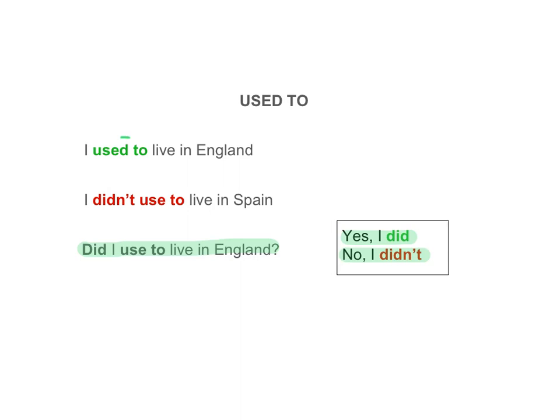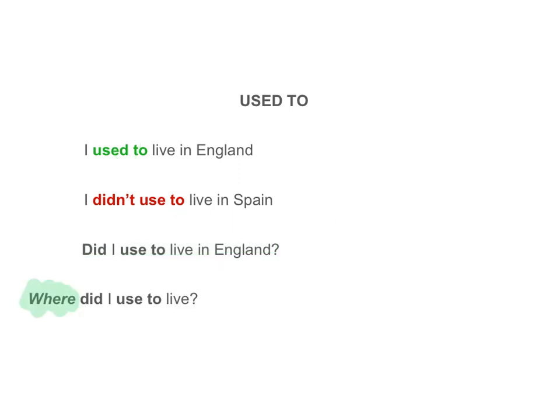Notice, in the affirmative, the verb has a D. In the negative and in the question form, there is no D. And if we use a question word, it goes at the beginning of the question. Where did I used to live?